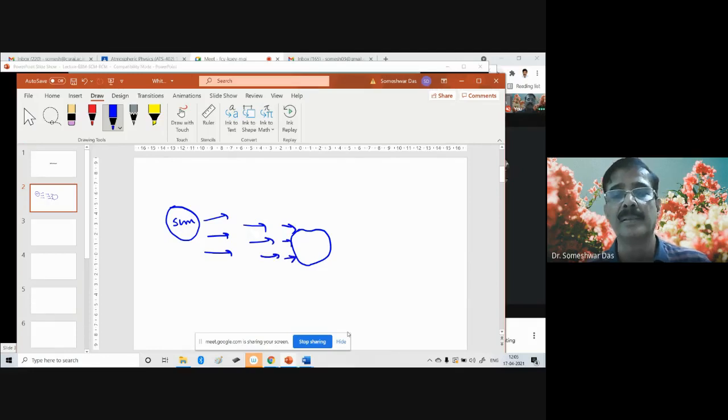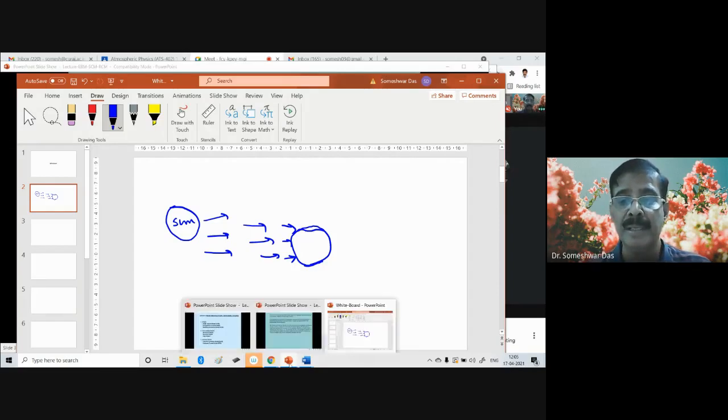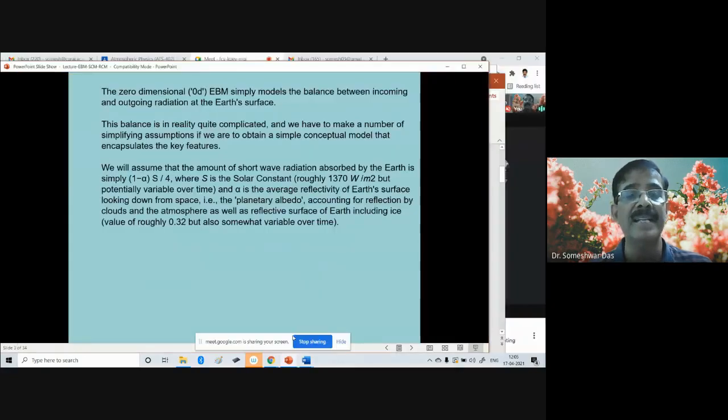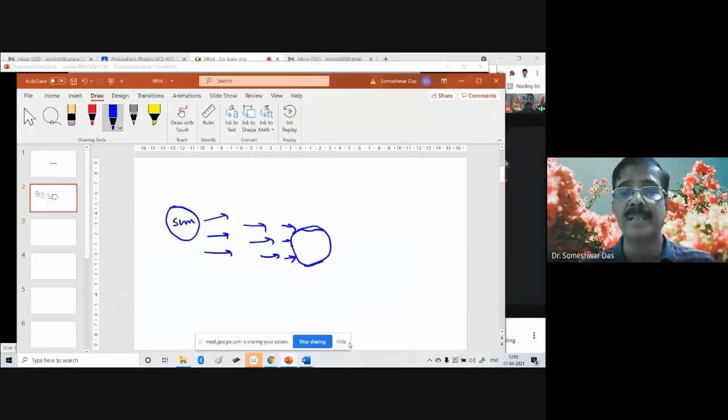So what is the amount of radiation, the incoming energy at the Earth surface? That we can estimate by simple radiation laws, and that is (1 - α) S/4. This is (1 - α) times S divided by 4.